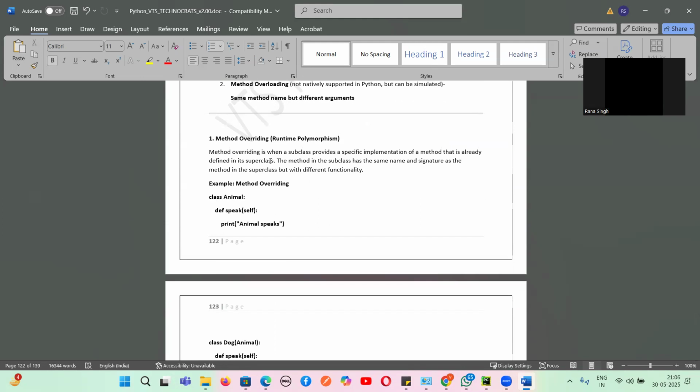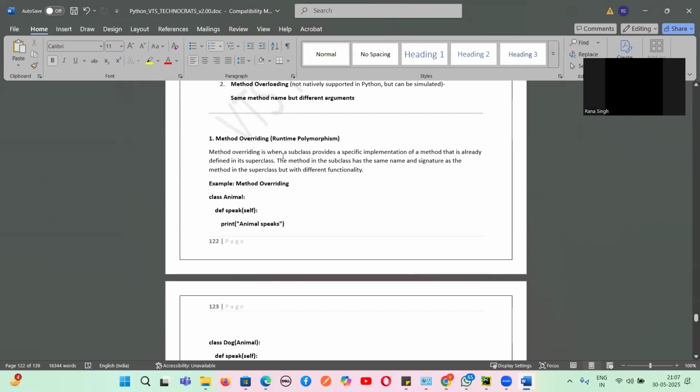We'll follow inheritance. What is inheritance, Chanakya? Can you tell me? Inheriting is nothing but taking features from the parent. Yes, inheriting the properties from the parent class. The child class inherits the properties of the parent class, or the subclass inherits the properties of the superclass. Yes or no? So we will use this principle called inheritance, so that the child class will have the same method name, but the implementation will be different.